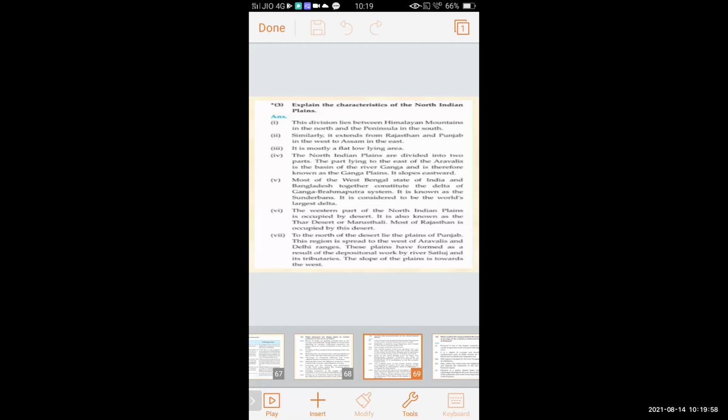It is mostly a flat low-lying area. The North Indian plains are divided into two parts. The part lying to the east of the Aravallis is known as the basin of Ganga river and is therefore known as the Ganga plains. Its slope is eastward.